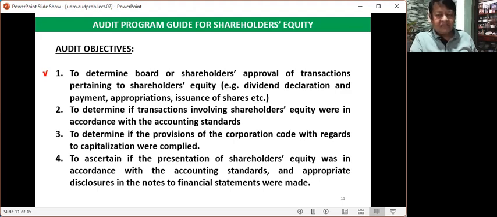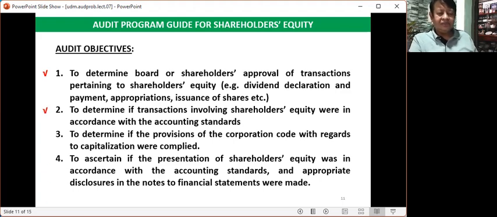So that particular appropriation in retained earnings should be approved by the board through issuing a board resolution. That is the reason why this number 1 objective was here, in order for the auditor to be guided on what documents should be obtained from the audit.